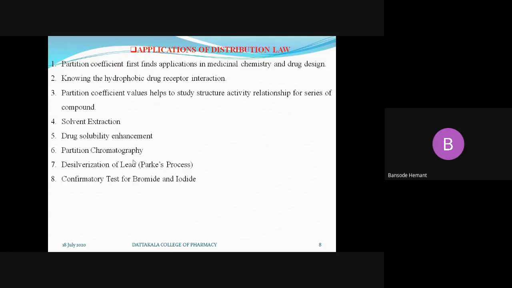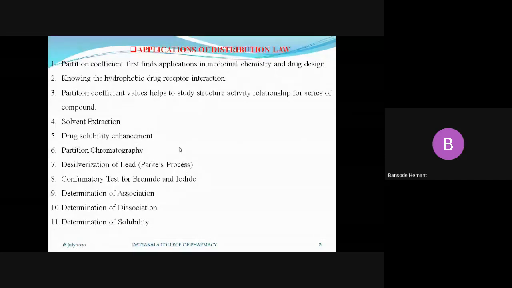Then conformity test for bromide and iodide. Then determination of associations, determination of dissociations, then determination of solubility. As I have shown the relationship between solubility and distribution law, again it is utilized as a distribution indicator. These are the various applications of the Nernst distribution law in pharmacy.